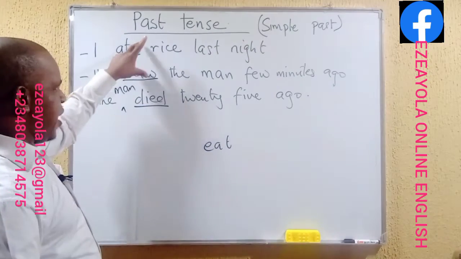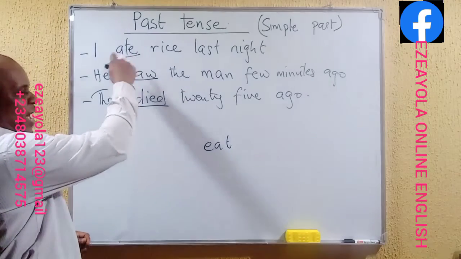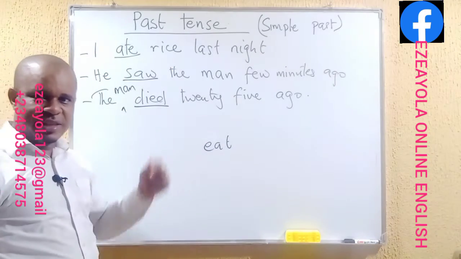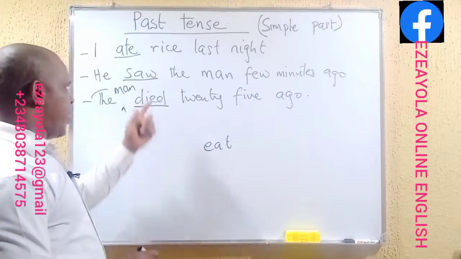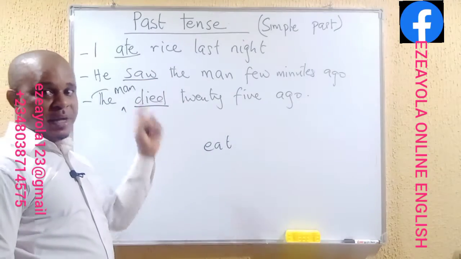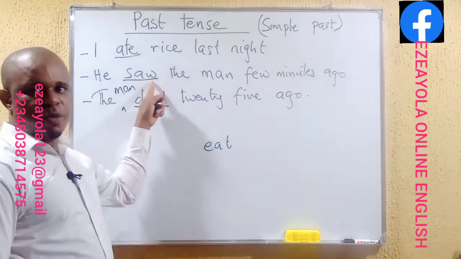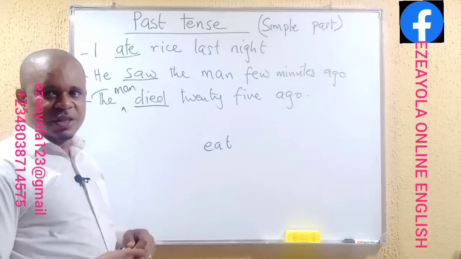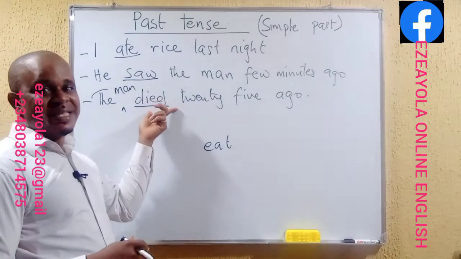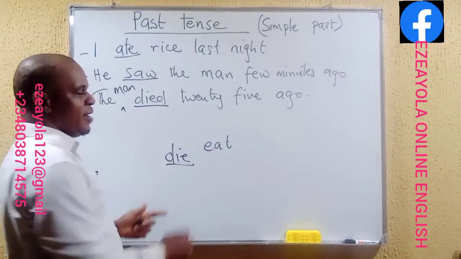Now you see the verbs obtained from these expressions. The first one is ate, and the present tense form of it is eat. We have saw, the verb existing here because the sentence is in the simple past tense. The present tense form of it is see, and we have died. The present tense form of it is die, of course.